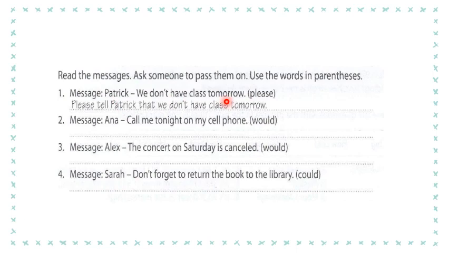Is this message a request or an information statement? Of course, this is a statement, information. So we must use tell that, and we must use please. So, please tell Patrick that we don't have class tomorrow.